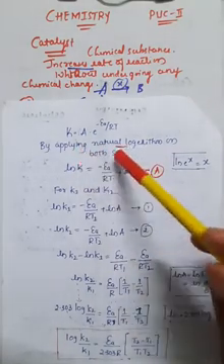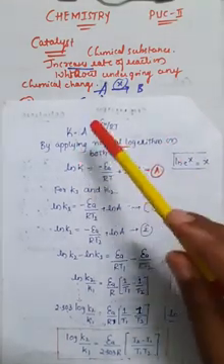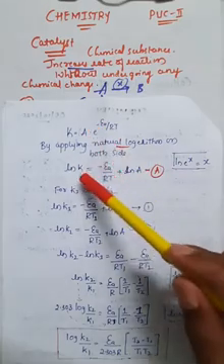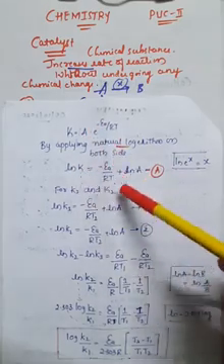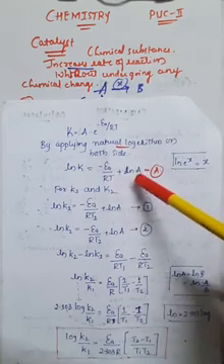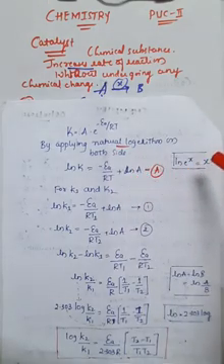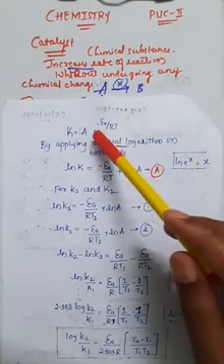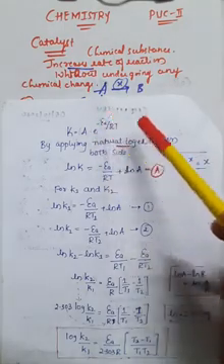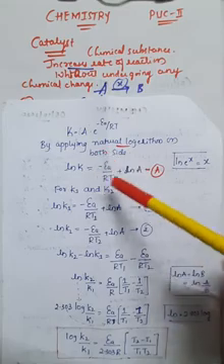By applying the natural logarithm on both sides, the above equation can be converted into ln of K is equal to minus Ea divided by RT plus ln of A, and we know that ln of e raised to x is equal to x, right? So therefore we have ln of e raised to minus Ea divided by RT, which is minus Ea divided by RT.